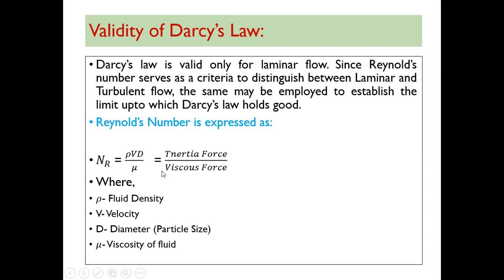This Reynolds number is always asked in various types of competitive exams. Reynolds number is given as rho into V into D upon mu, and this is inertia force upon viscous force. Please correct this: instead of T, there should be I. In different PSCs and other exams, questions are asked about Darcy's law and the validity of Darcy's law from the hydrology point of view. So this is all about various parameters which affect the flow and come under groundwater hydrology. Thank you.